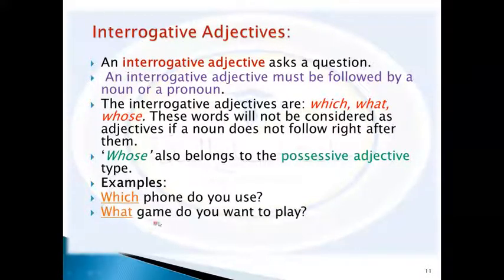What game do you want to play? What game? We think of what as an interrogative adjective, and it is followed by game, and game is a noun. So what game here, we think of an interrogative adjective and a noun, or this interrogative adjective describes the noun. Whose car is this? Whose is an interrogative adjective and car is a noun. So whose describes the car, which is a noun.